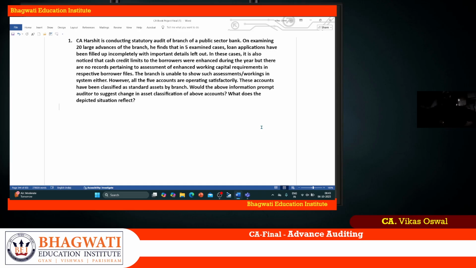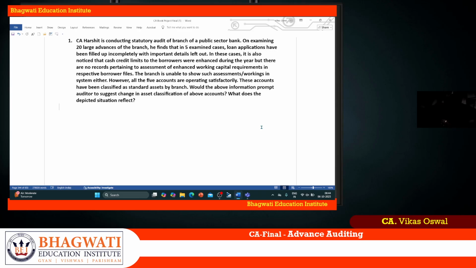In these cases, it is also noticed that cash credit limits to the borrowers were enhanced during the year, but there were no proper records pertaining to assessments of enhanced working capital requirements in the respective borrower files. So there is no assessment of enhanced working capital calculation. If you see, cash credit means it's a loan taken from the bank against inventory. Okay, so that is the meaning of cash credit, or it can be against working capital. Sometimes there's an overlapping meaning for cash credit and overdraft.